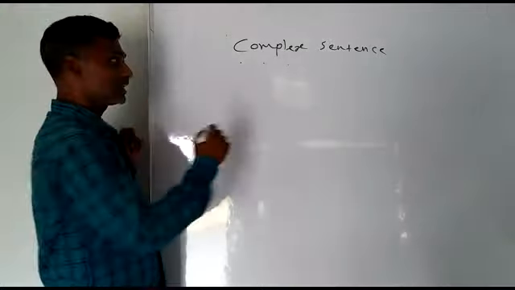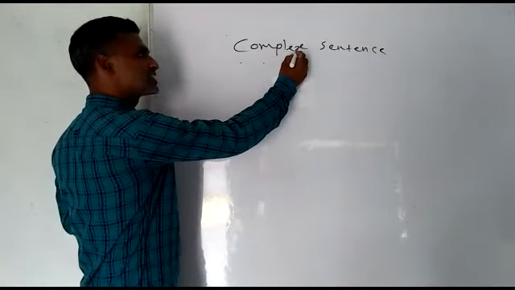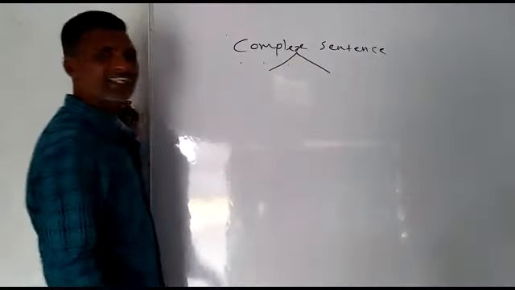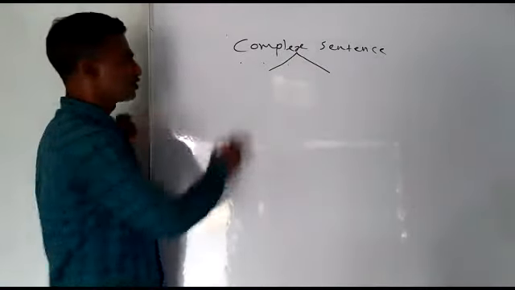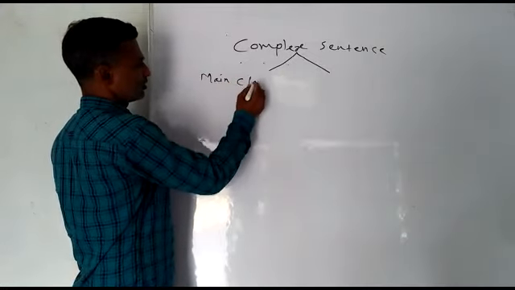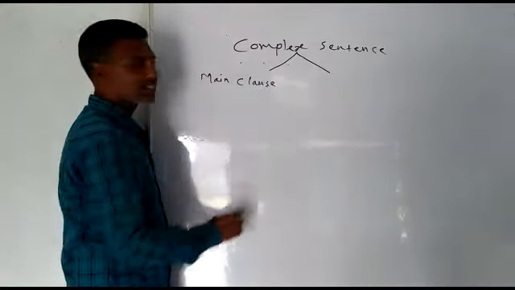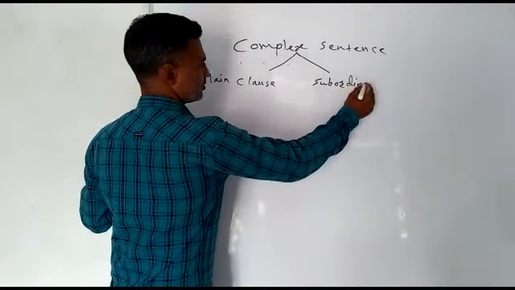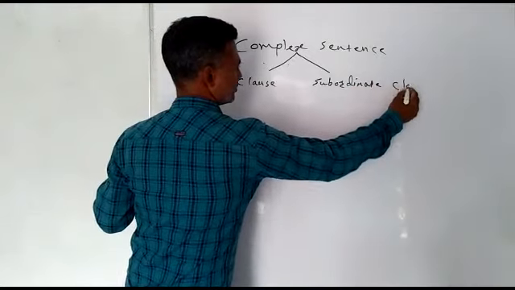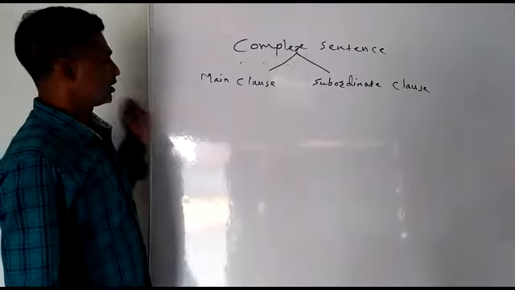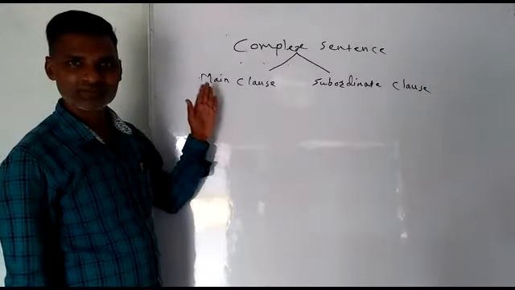Now, as I told you that day, this sentence is made of two clauses. One is called main clause, and second is called subordinate clause. Again, students, we are not interested in main clause.